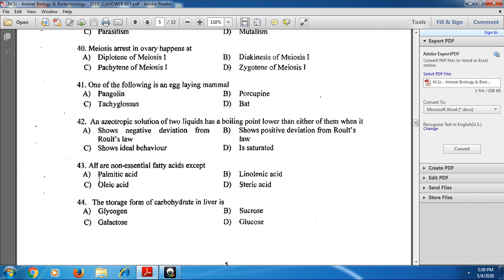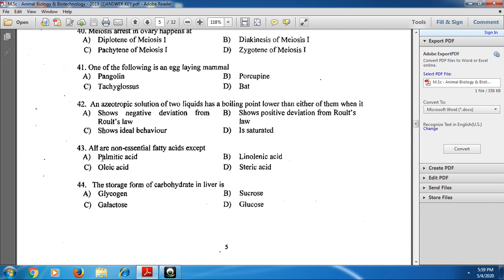And next 43rd one, all are non-essential fatty acids except linolenic acid. Linolenic acid is an essential fatty acid.